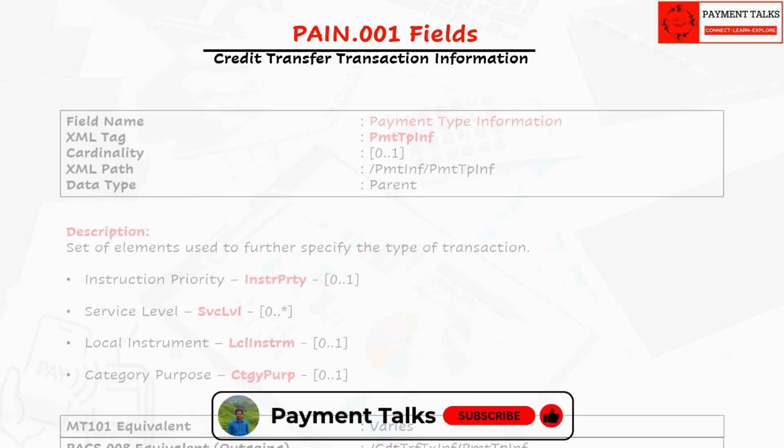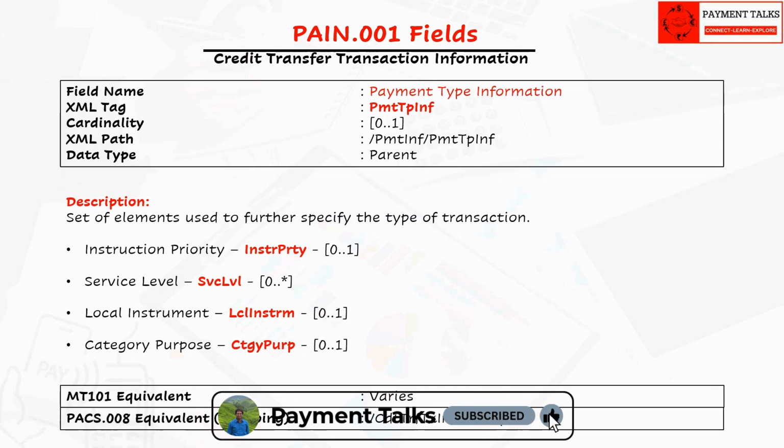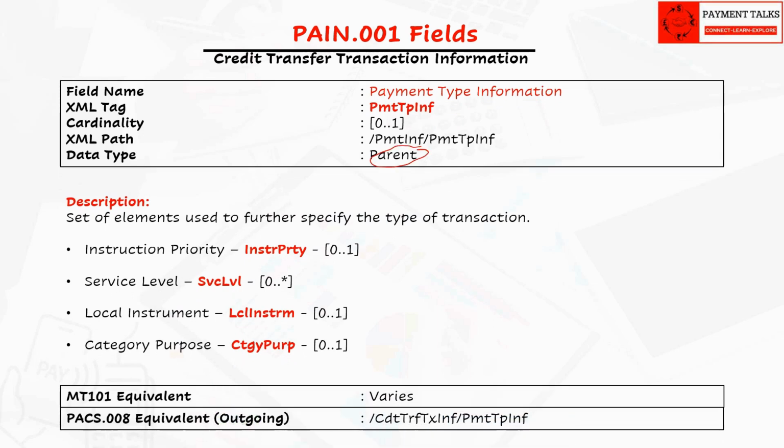The next field is actually a parent section called payment type information. This section is optional, but this is one of the most important sections because it influences how the payment should be processed by the bank and the payment scheme. Payment type information is essentially the control panel of payment processing.